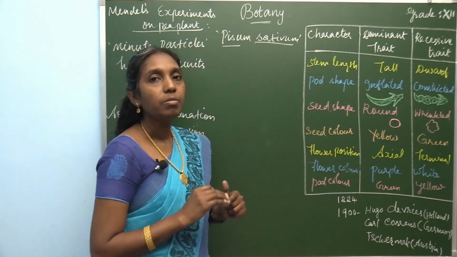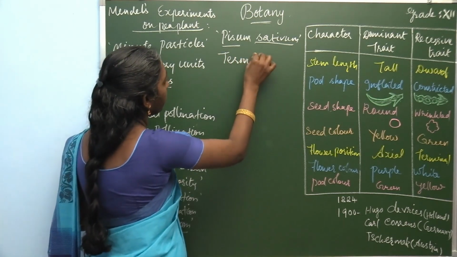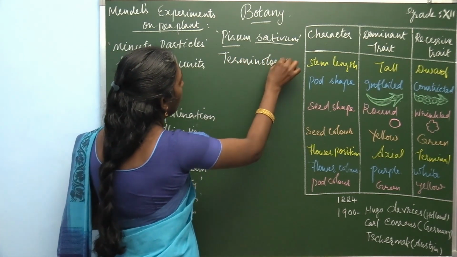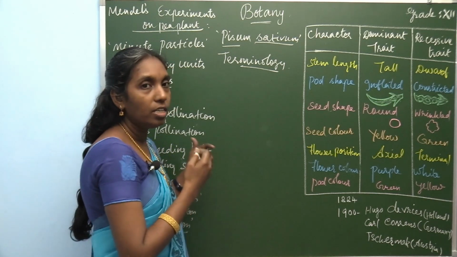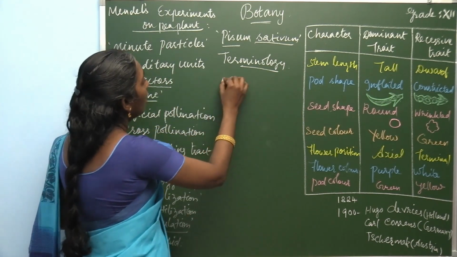Then there are some terminology. In genetics there are certain terms. What are the terms?